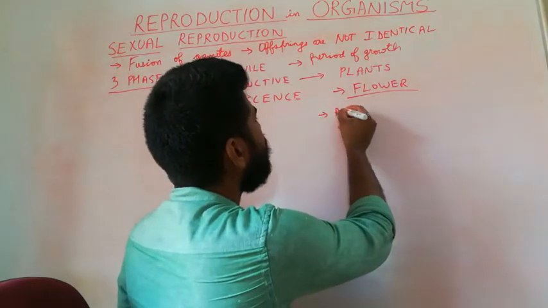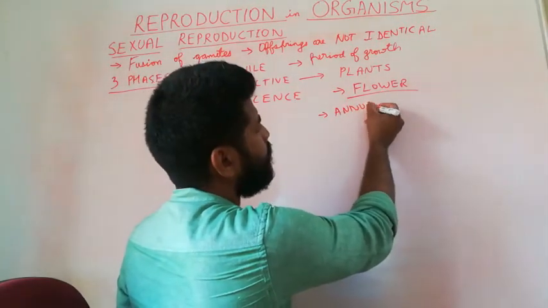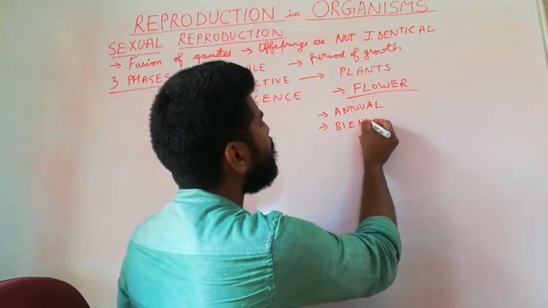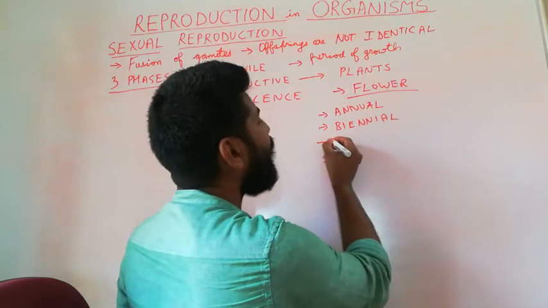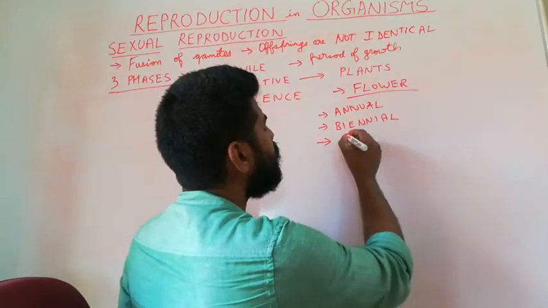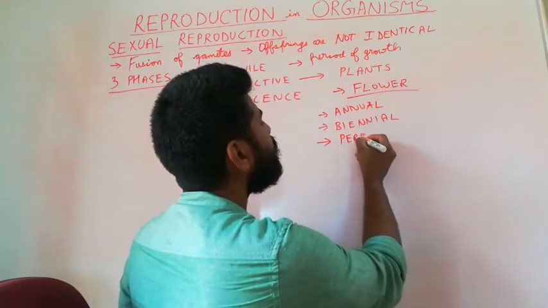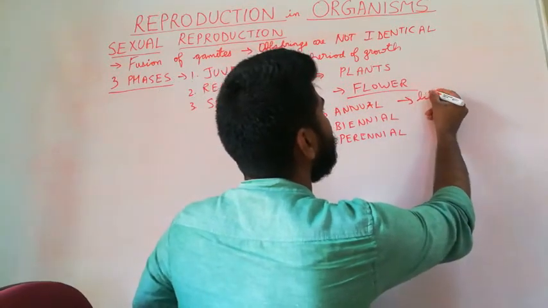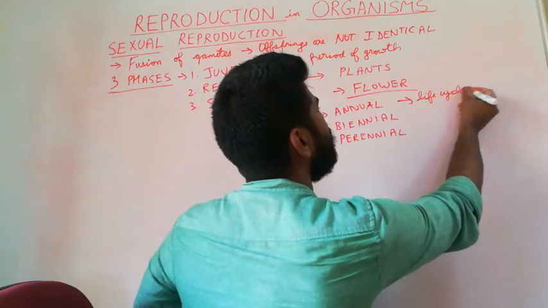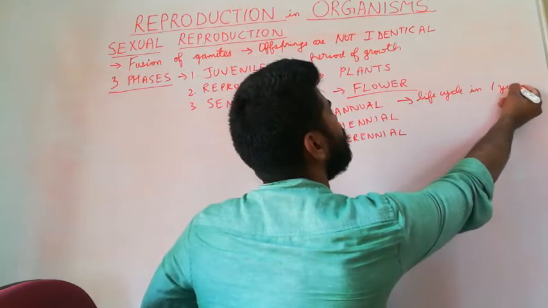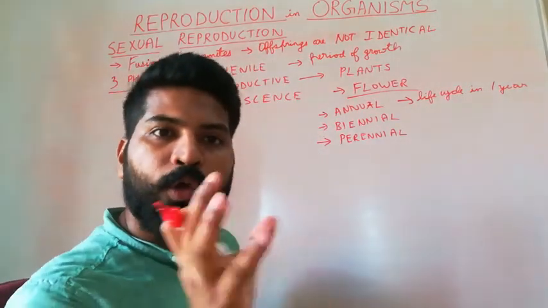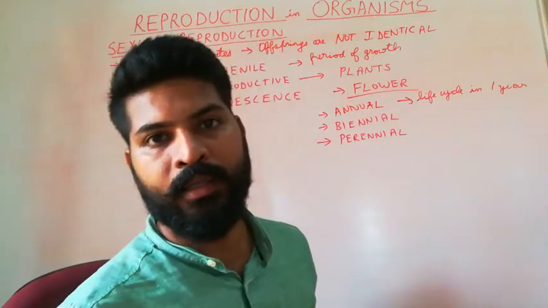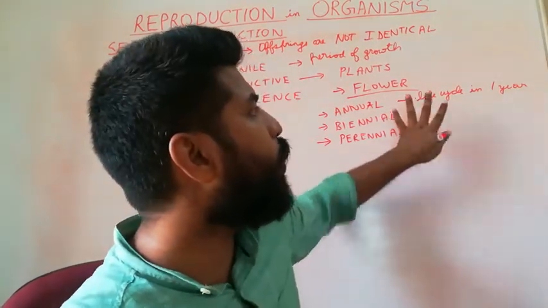For example, we can classify the plants into three general types: annual plants, biennial plants and perennial plants. Annual plants complete their life cycle in 1 year. That is, they grow, they produce the flower, fruit and they die. So their entire life cycle is for 1 year.